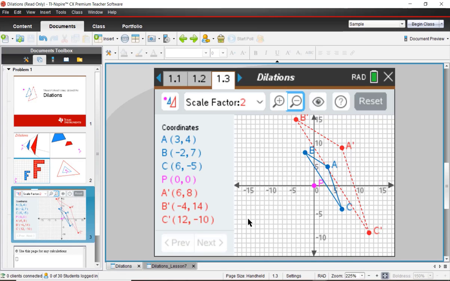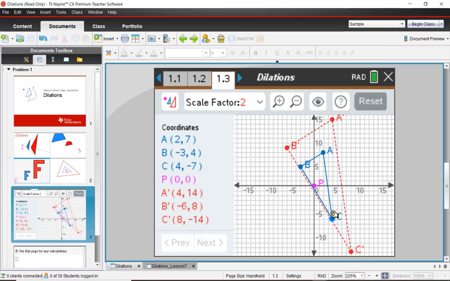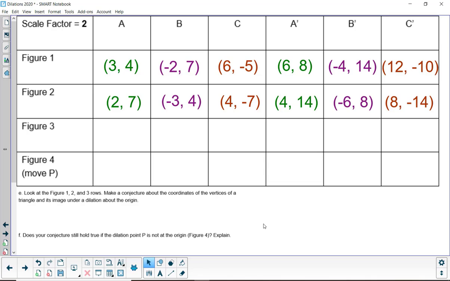15B asks us to grab and move points A, B, and C, and then record the coordinates. So let's move B, let's move A, and let's move C. And let's go ahead and put those coordinates into figure 2 row. Press pause as needed. And this is what the figure 2 row should look like. Pause as needed.